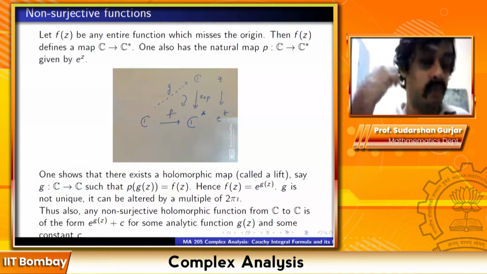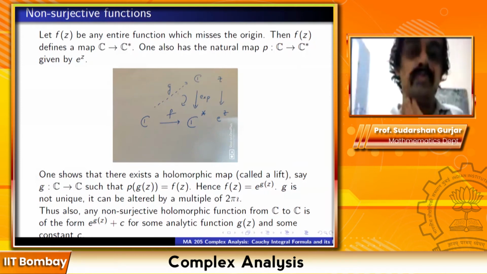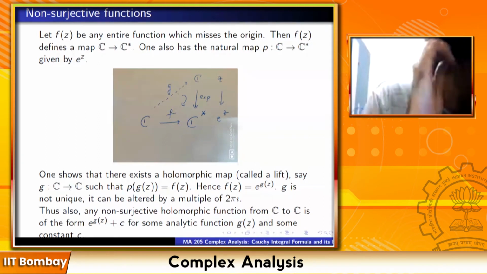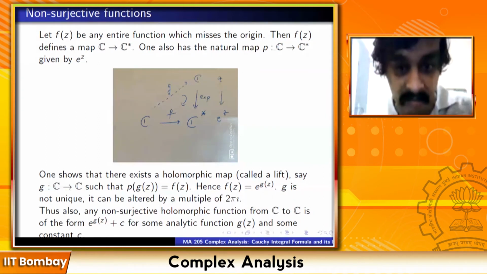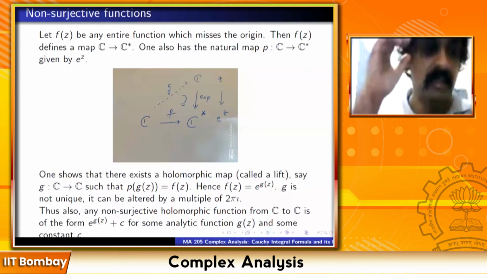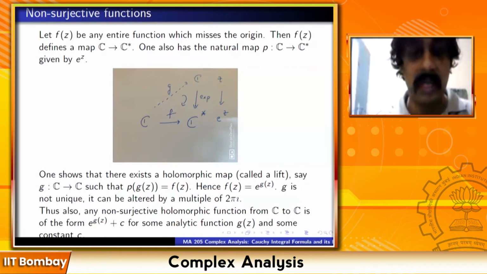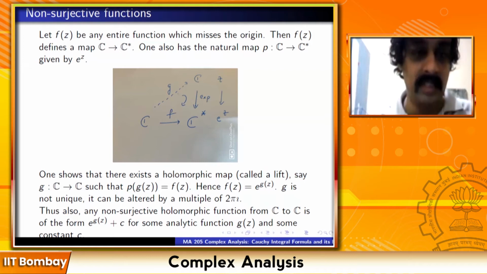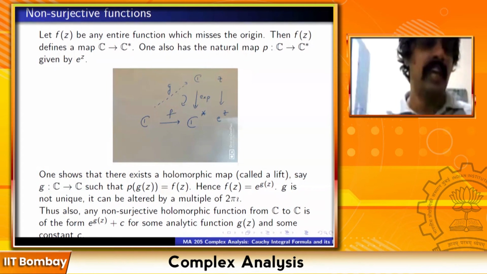Any doubts? There can't be more than 1 point which it can't attain. That's a good question. That's a much deeper theorem, called the Picard theorem, which I will come to later. That's a much harder theorem, which I'm going to state later. What you're saying is correct, but that's a difficult theorem in complex analysis, that an entire function cannot miss more than 1 point unless it is constant. But that's a difficult theorem.